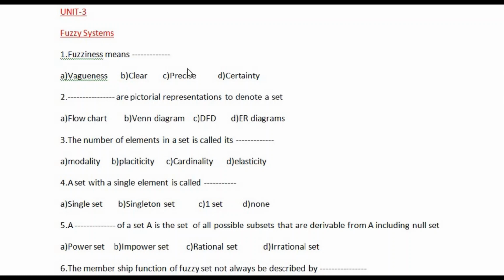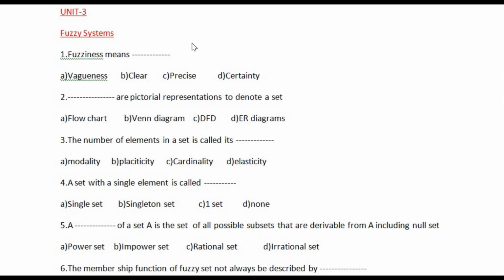This video we see soft computing MCQ for RGPV online exam 2020. If you have not seen my previous videos, please first see my previous videos, unit 1 MCQ and unit 2 MCQ. So let's go for unit 3, fuzzy systems.